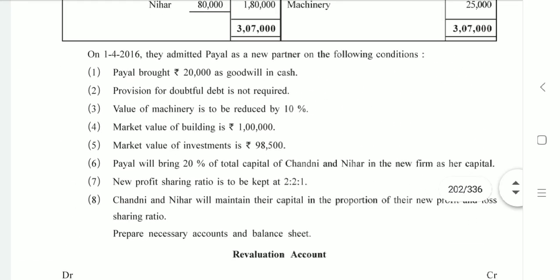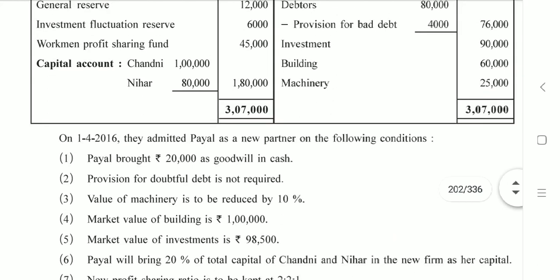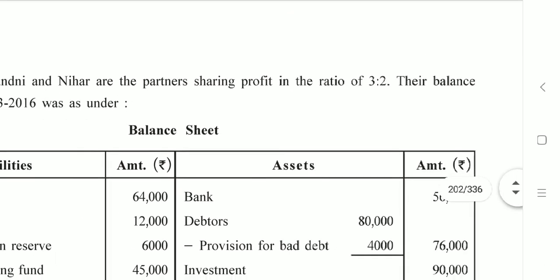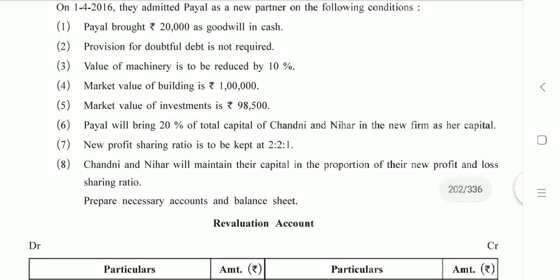Now we are going to obtain sacrificing ratio first of all. The first step is that you will decide how many accounts, which accounts you are going to draw. Then on the next step you are going to record the opening balances. Third step is always to obtain sacrificing ratio. For that you need old ratio, which is 3:2 mentioned in your question, and also they have mentioned new ratio in the adjustments. If you look at the seventh adjustment, it is new ratio 2:2:1. So on this basis, first of all you will obtain sacrificing ratio.